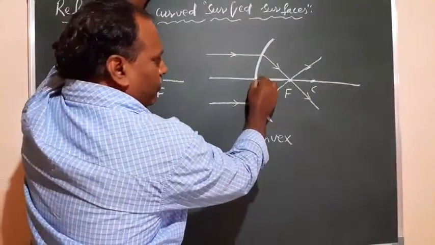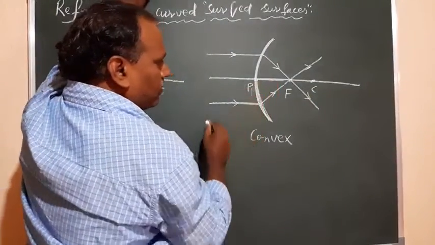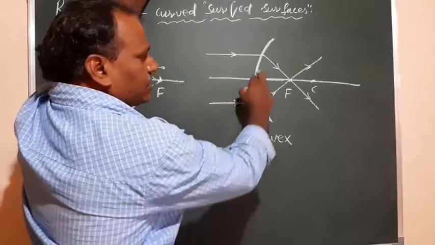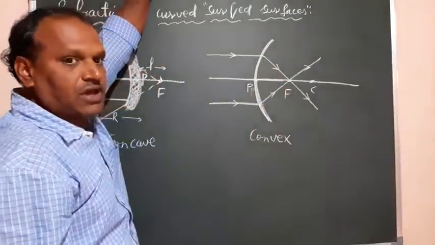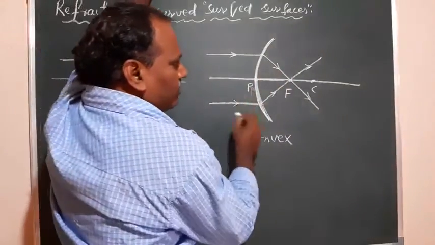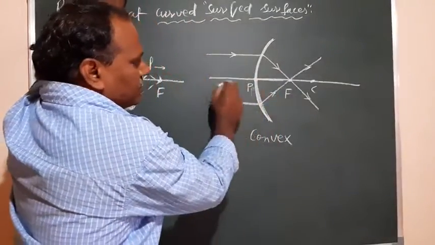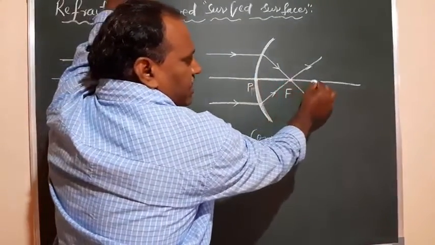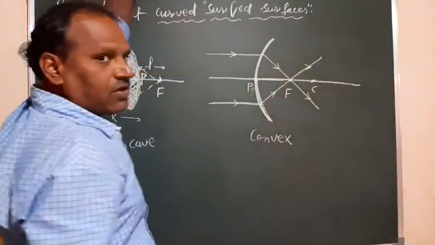Right here we have the pole. This is the pole, and this is the principal axis. This is the convex part of that curved surface. So this is what you can observe. The terminology required: principal axis, pole, focus, center of curvature, and aperture for that curved surface.